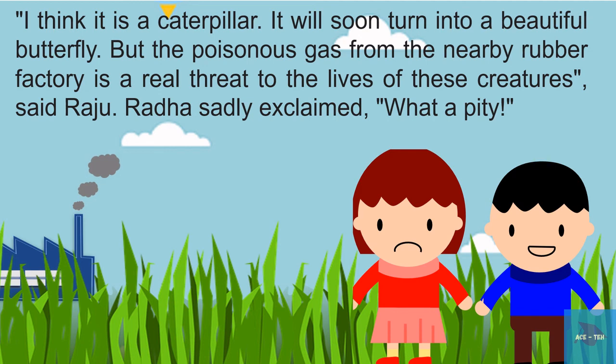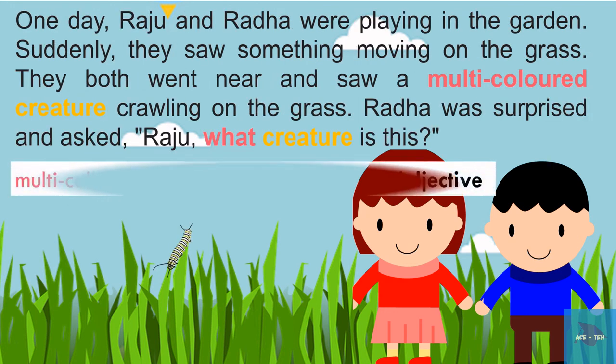But the poisonous gas from the nearby rubber factory is a real threat to the lives of these creatures, said Raju. Radha sadly exclaimed, What a pity! In the example, multicolored is the compound participial adjective.